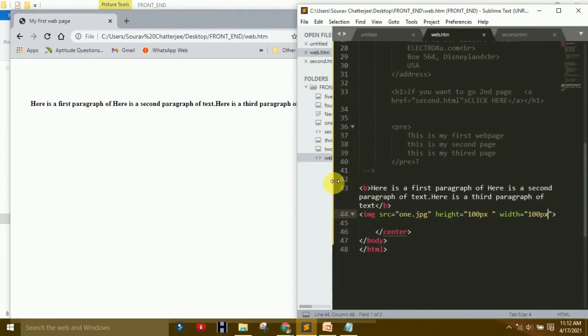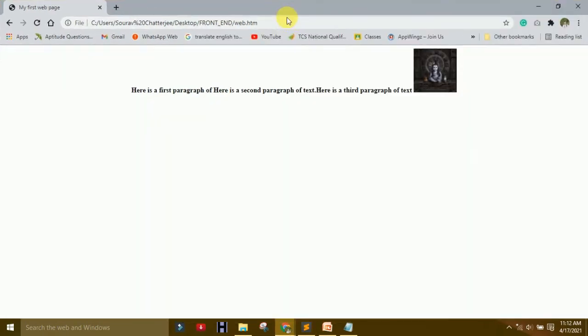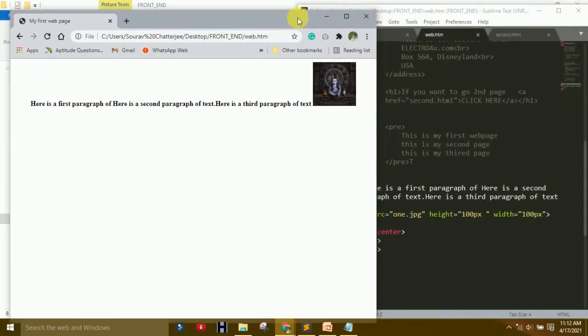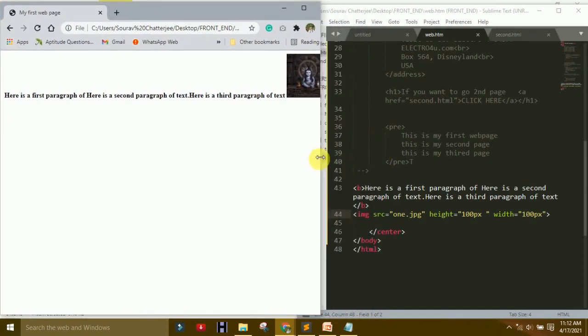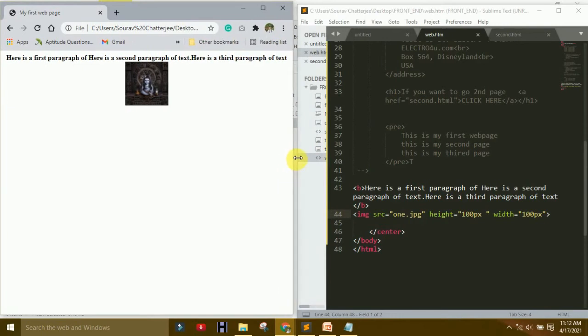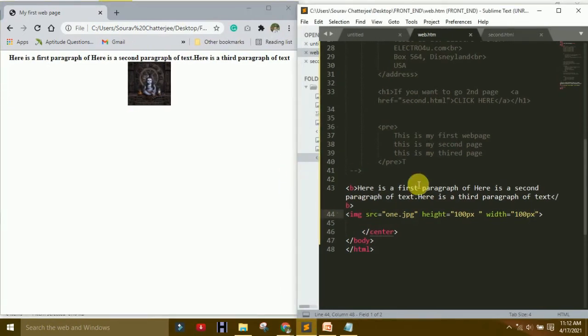For your help, I will put them side by side. That is your help. You can also make changes side by side, and take help from here. So now you have seen the image. Now use video.